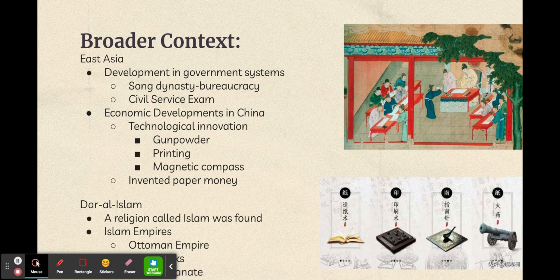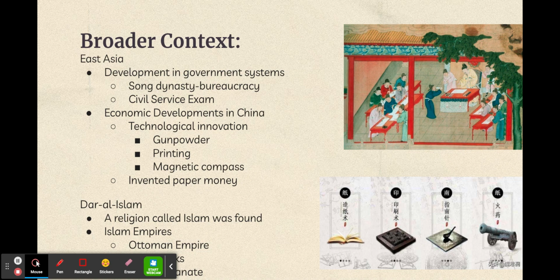Islamic empires such as the Ottoman Empire, Seljuk Turks, and Delhi Sultanate were created in this time period too. The Ottoman Empire is a group of Turkic warriors that migrated to Anatolia. The empire is known as one of history's most powerful empires as it brought military power, economic growth, and cultural brilliance to the Middle East.